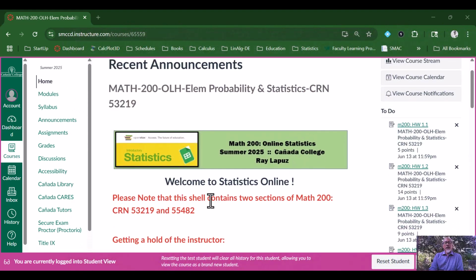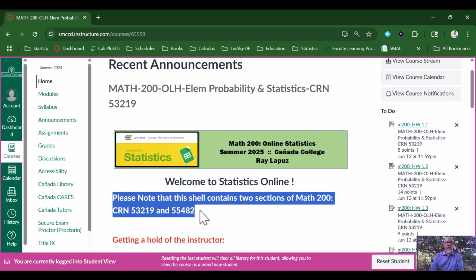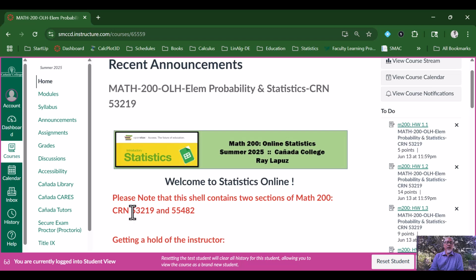This video is a quick orientation on our learning management system, and that would be our Canvas page. I first want to make a note that this Canvas shell contains two sections of Math 200. The first section is 53219, and the second section is course number 55482.